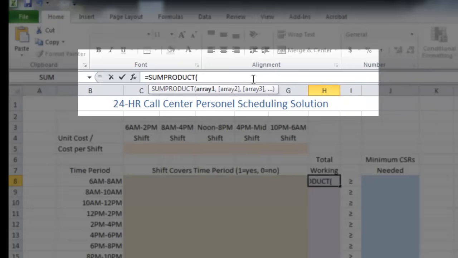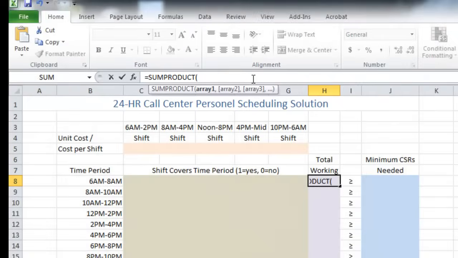Now what this does is it will take an array of cells, multiply it by a corresponding array of cells, and then sum all of that up. So I'm not going to go into a whole lot about what that does, but if you Google sum product function, it will tell you exactly what it does. So basically we need 2 arrays.